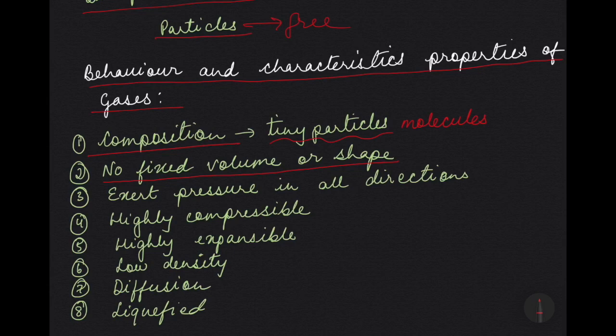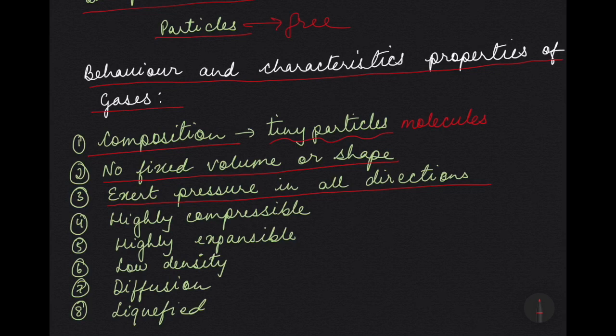Next, gases exert pressure in all directions. The moving particles of gas, when they are moving in all directions, will collide against each other, and then if they are kept in a container, they will move towards the wall of the container, and again they will hit the wall of the container.